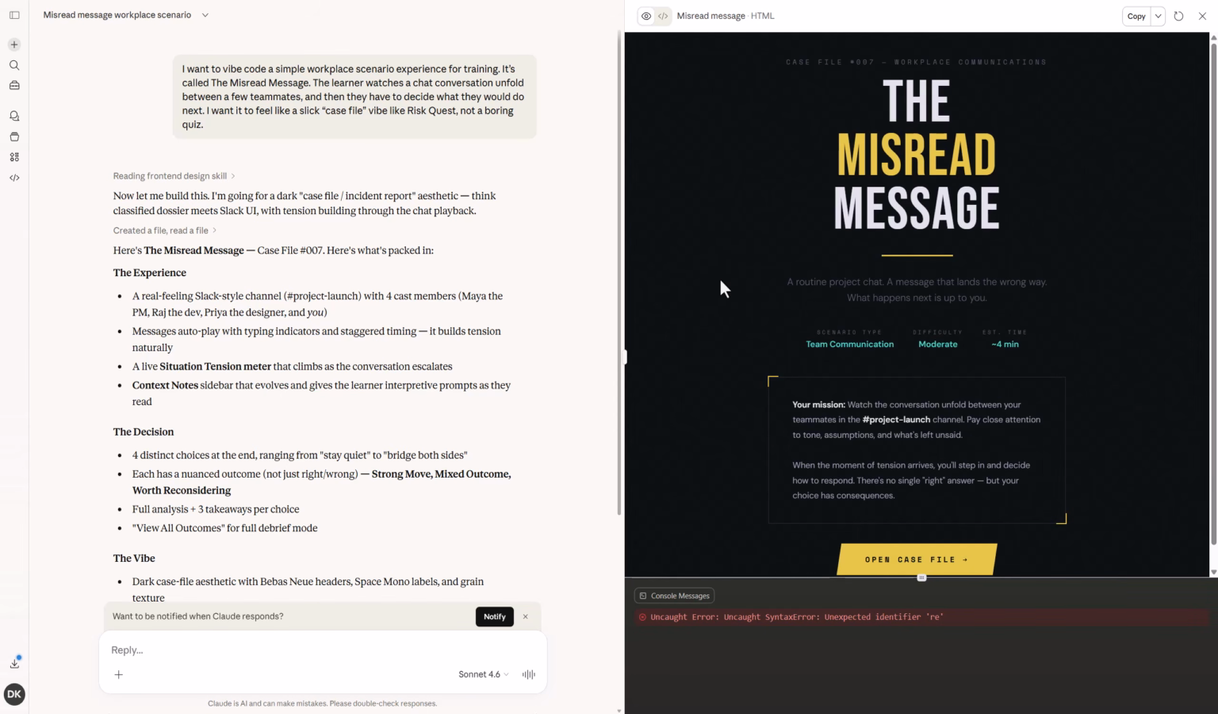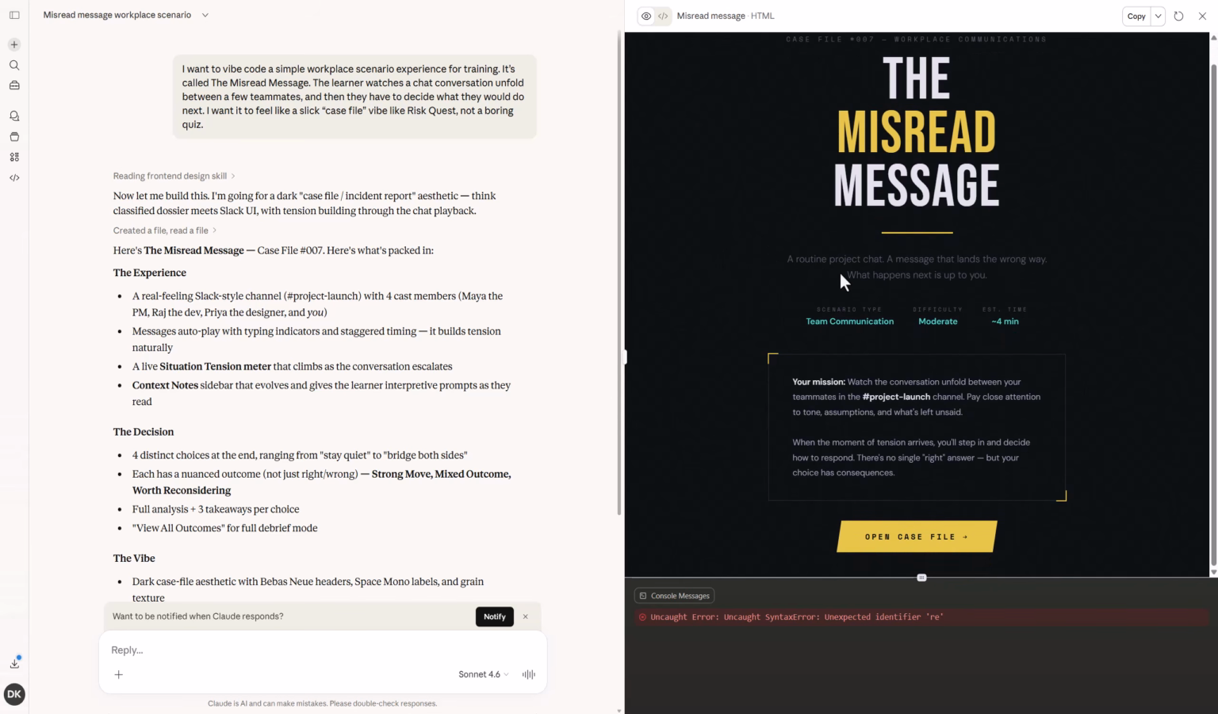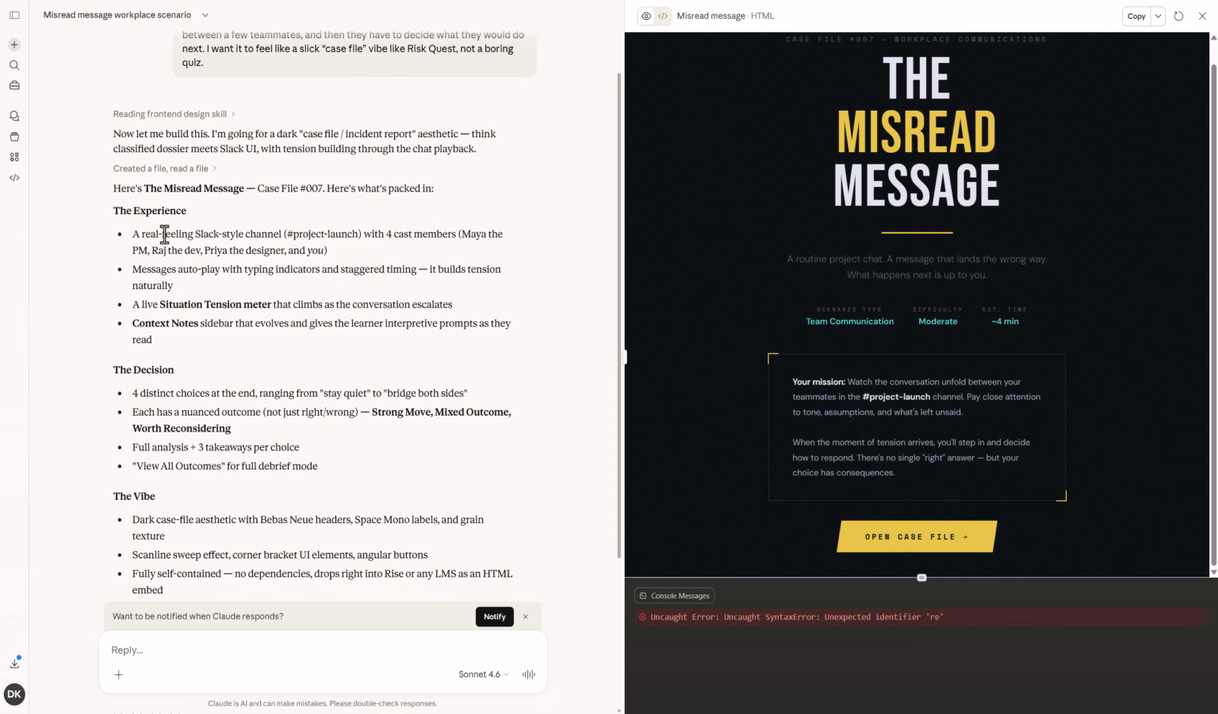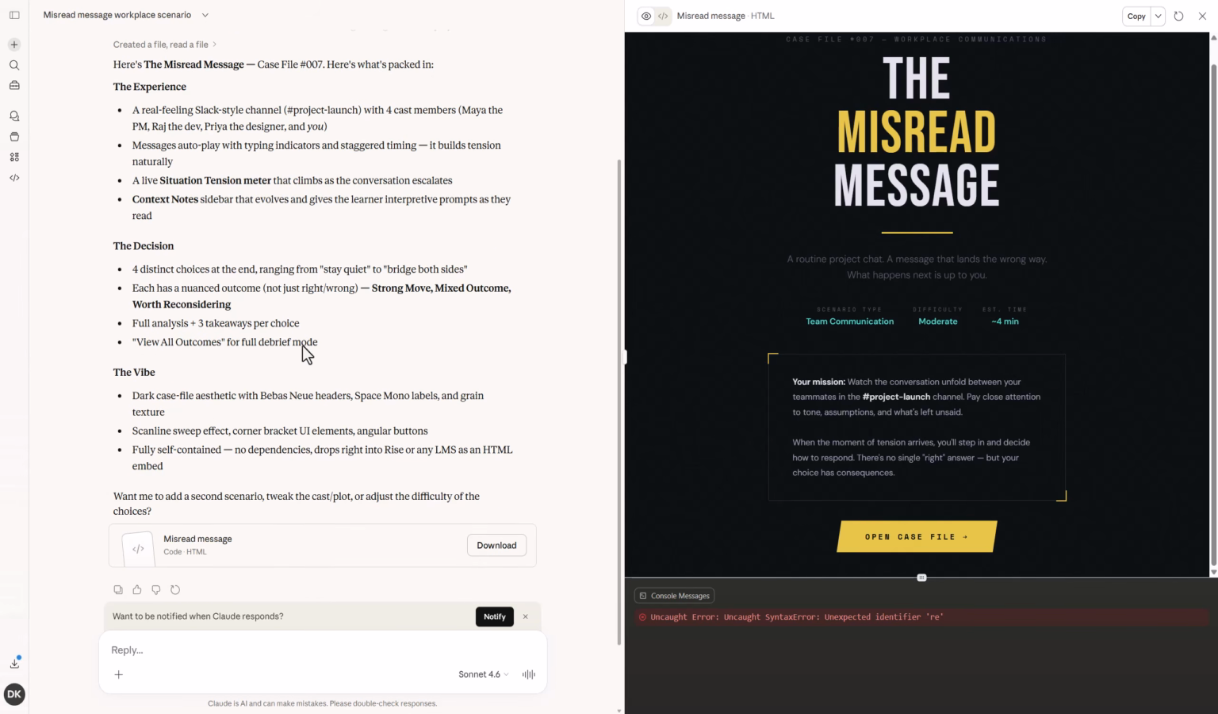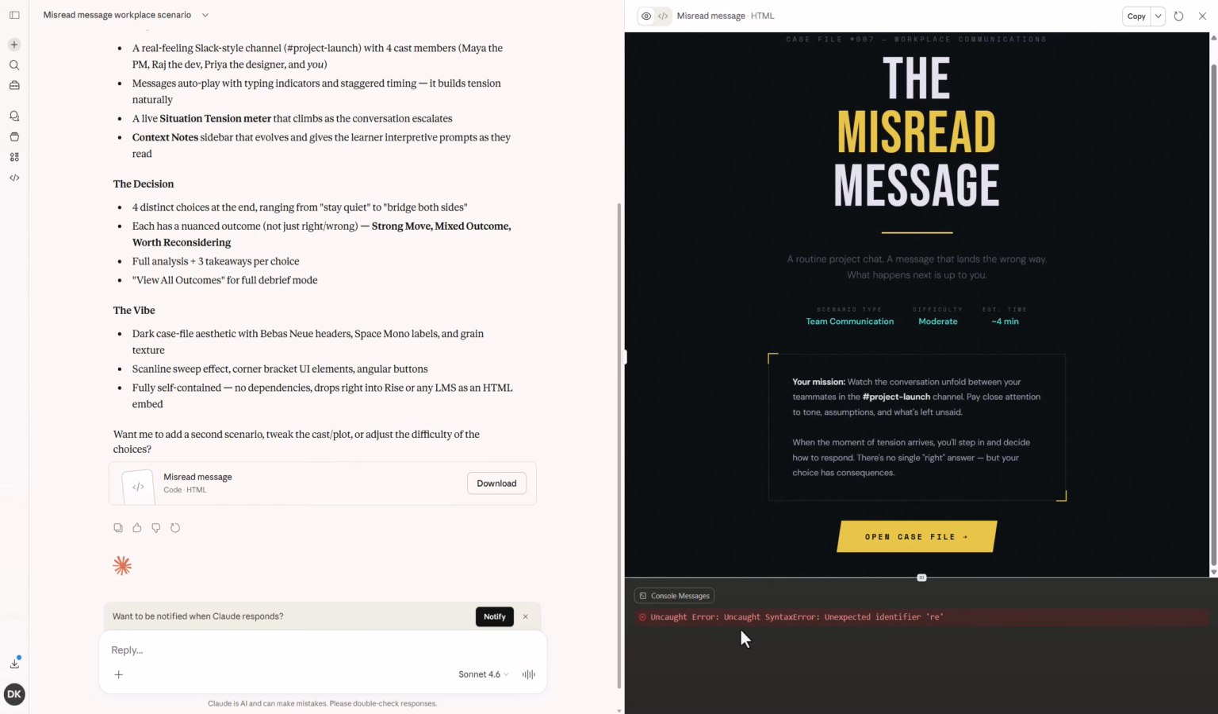Okay, so here is where it launched it out for us, the Misread Message. Routine project chat, a message that lands the wrong way. What happens next is up to you. Now, here's an interesting thing. It described the experience here, has the decision, and then it has the vibe. I think it hit it pretty good. I like that. But you'll see down here we've got an error.